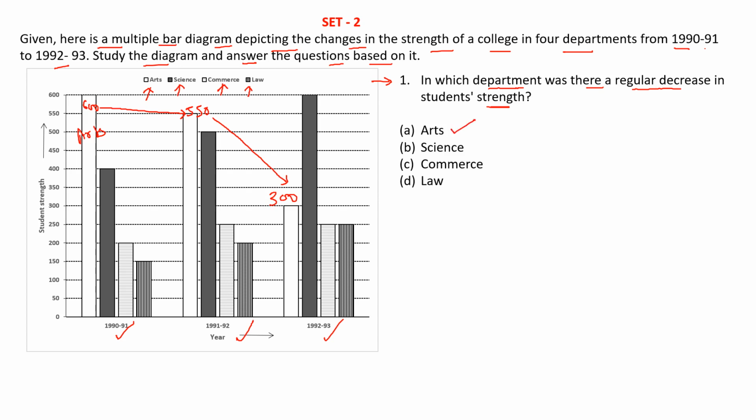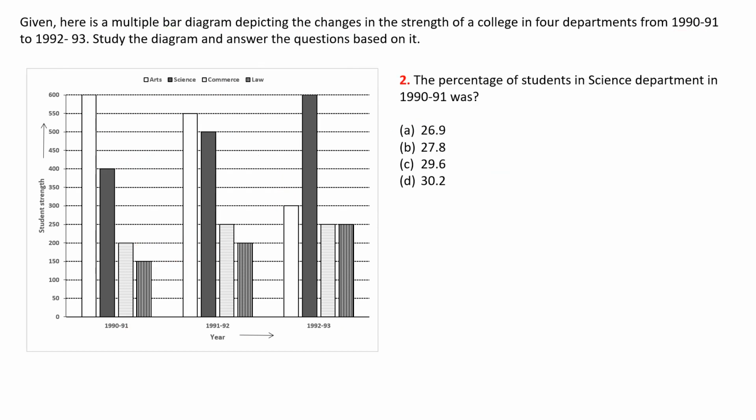Let us look at science also. In science it is increasing, so this is not the option. In commerce it is also increasing, so it is not the answer. And in law also it is increasing, so law is also an incorrect option. So our final answer is option A, that is arts. Let us now look at the next question.